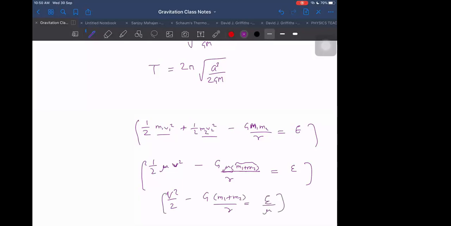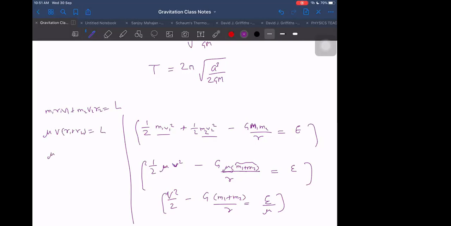And again, this is for energy. What about angular momentum? For angular momentum, we were having m1 into v1 into r1 plus m2 into v2 into r2 is equal to total angular momentum, which will become mu into v relative into r1 plus r2, is equal to L.